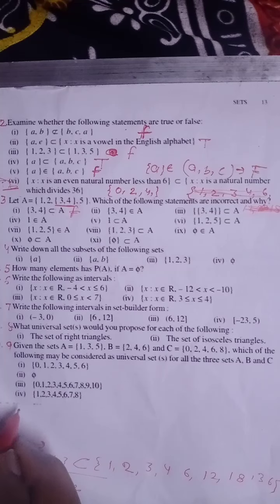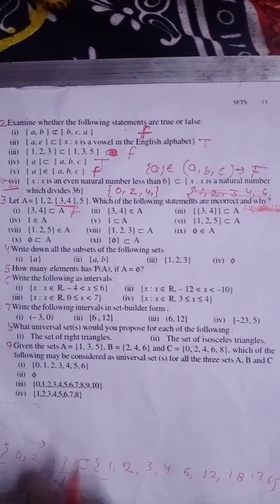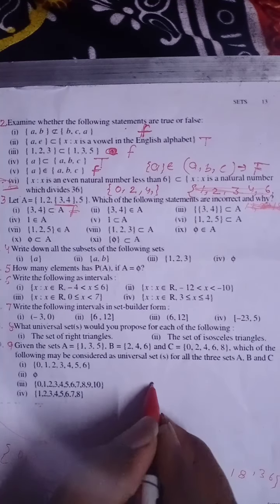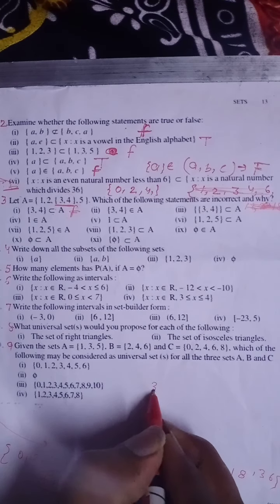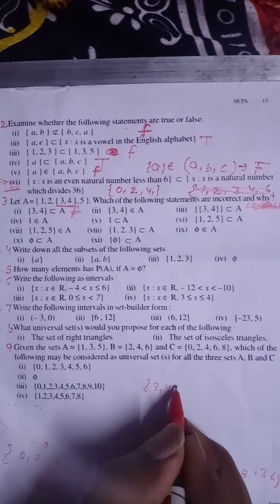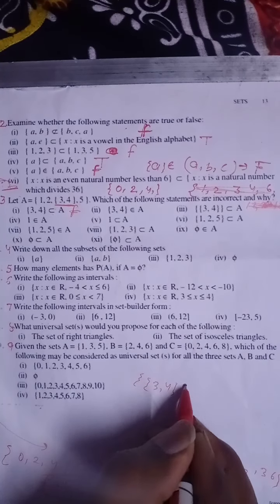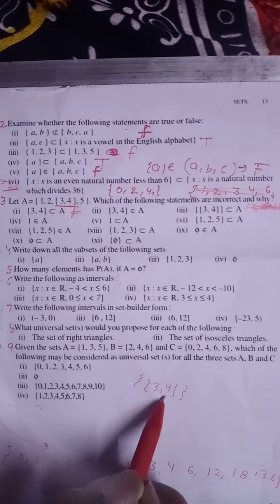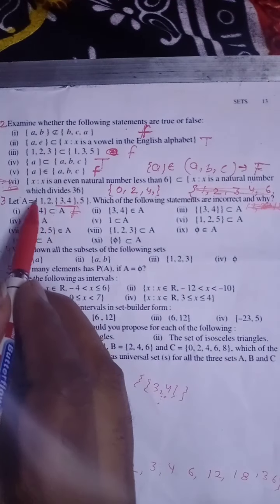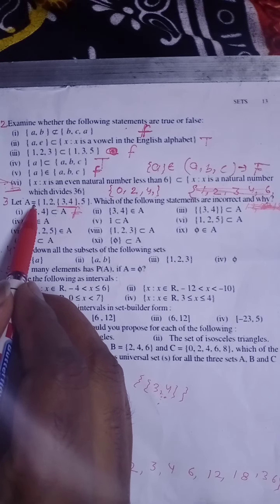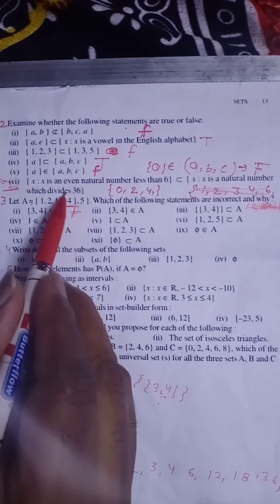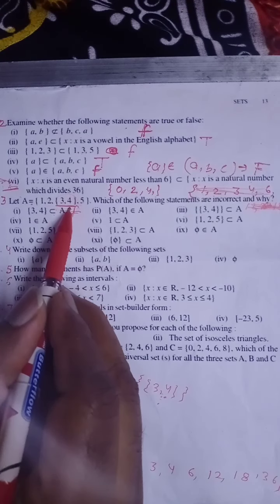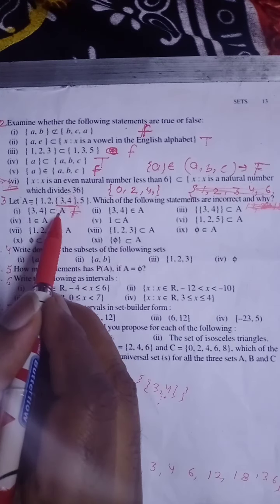For example, if it were like this, {{3, 4}}, then we can say that it is a subset of set A, because this set is behaving here as an element. Fine. So this statement is false.